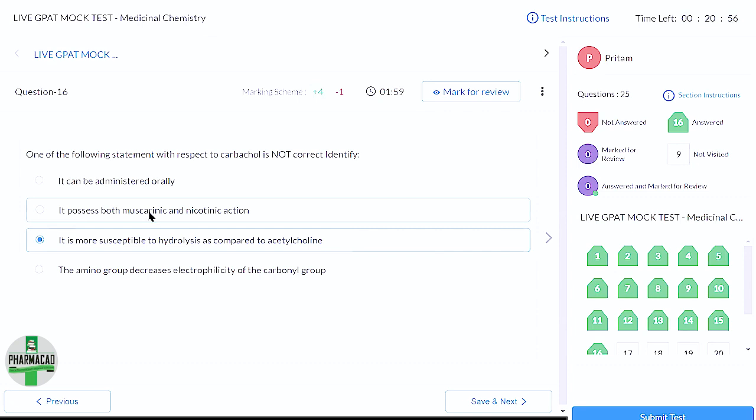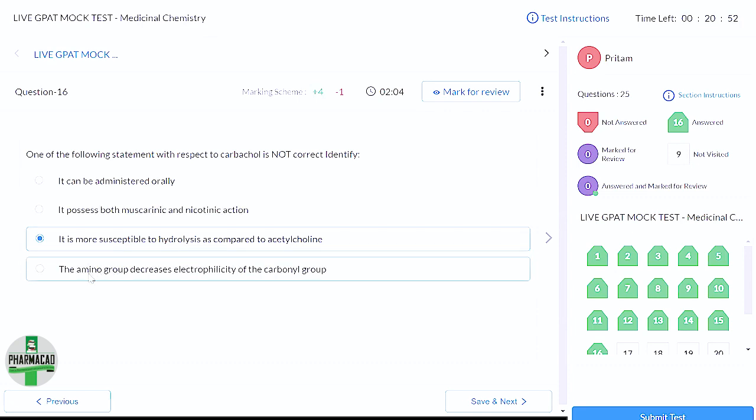This I know, it possesses both muscarinic and nicotinic action. The amino group decreases electrophilicity of the carbonyl group. This will be another thing from a medicinal chemistry point of view. If you know the structure, you will be able to figure this out. But based on my basic knowledge, I'm able to choose this answer at least. This I'm sure is not the correct option.